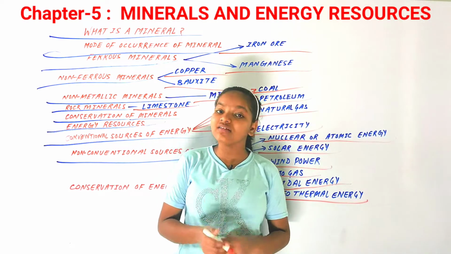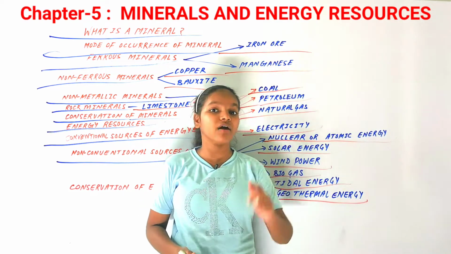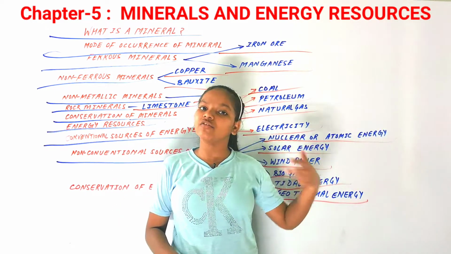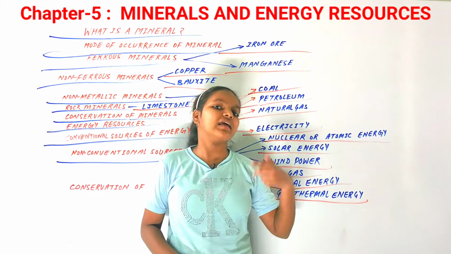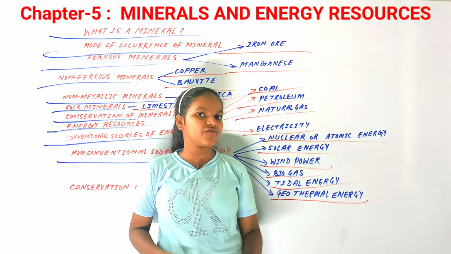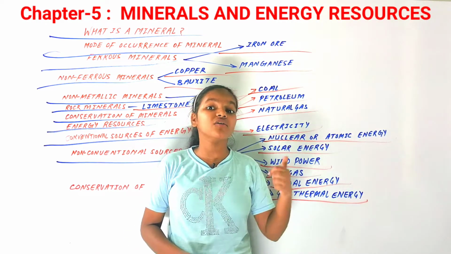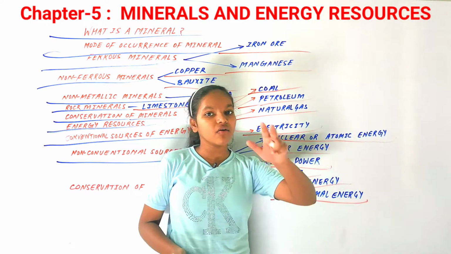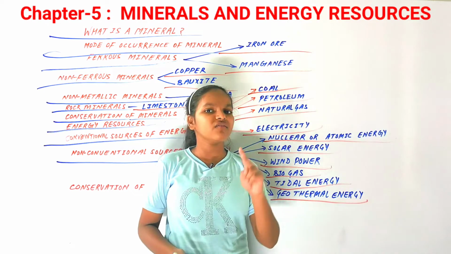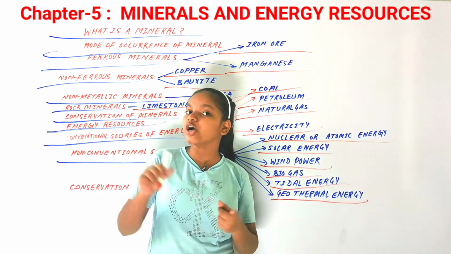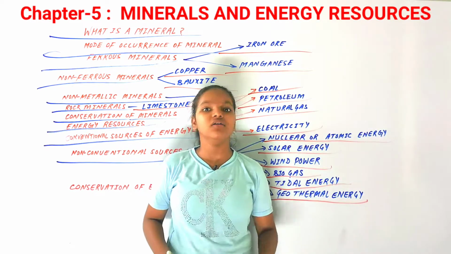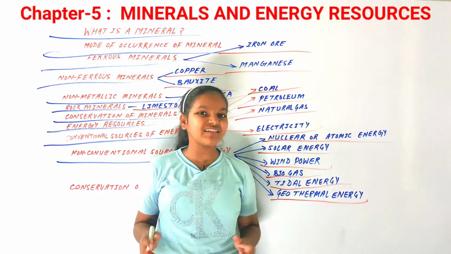In some areas the groundwater gets converted into steam, and with that steam power the turbines get rotated and electricity is produced, like heat and energy is produced. And you could see a lot of hot springs in our country. Hot springs that are formed are also on the basis of geothermal energy, because they are also from the energy of the interior of the earth. Two of the best examples in our country would be in Himachal Pradesh and in Ladakh. There are very good plants of geothermal energy. So you could see that these are some of the non-conventional sources of energy.